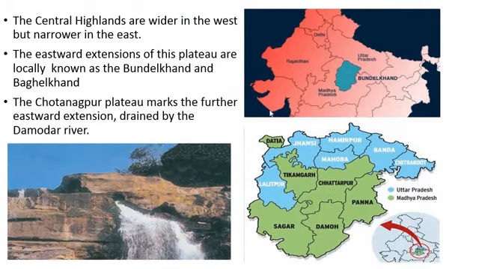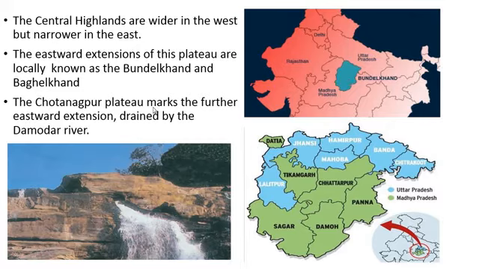The Central Highlands are wider in the west but narrow in the east. The eastward extension of this plateau is locally known as Bundelkhand and Baghelkhand. This is the place, Uttar Pradesh and Madhya Pradesh. Bundelkhand means parts of Madhya Pradesh and Uttar Pradesh. Baghelkhand means its parts lie in Madhya Pradesh.